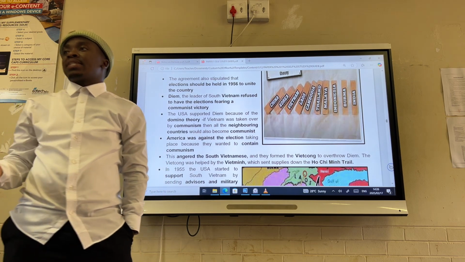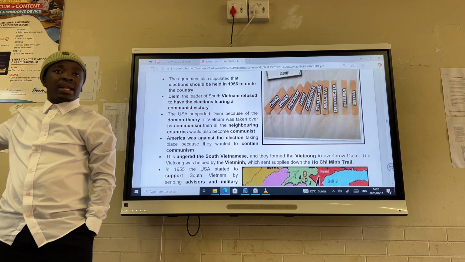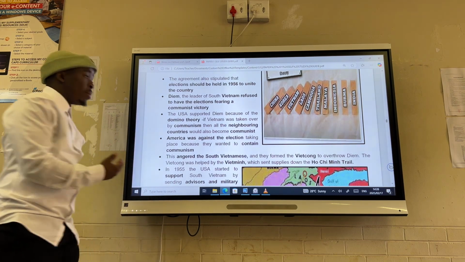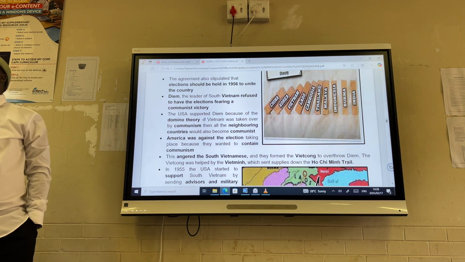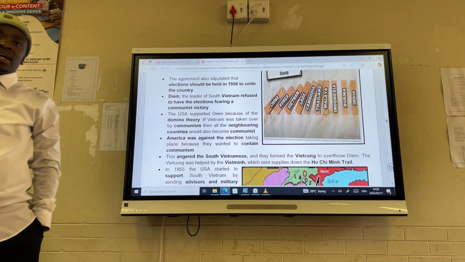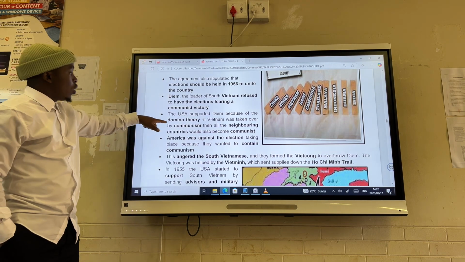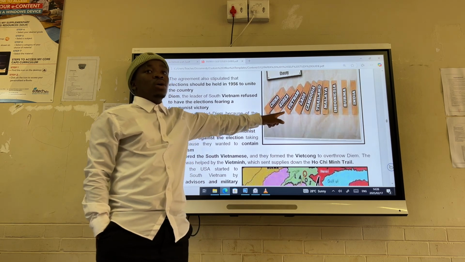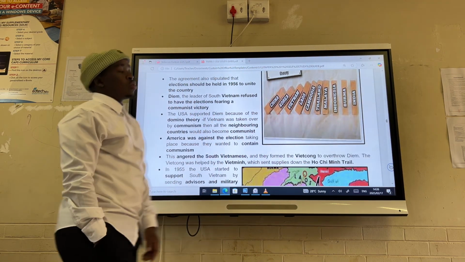wherein they are saying any country that might find itself being threatened or that might find itself being part of USSR without it willing to, America will come into play. This is wherein America finds itself involved to try and stop the involvement of USSR in Vietnam. They are underpinned by a policy of containment, also following this theory wherein they fear that if one country falls to communism, it means the other countries are also going to fall to communism.